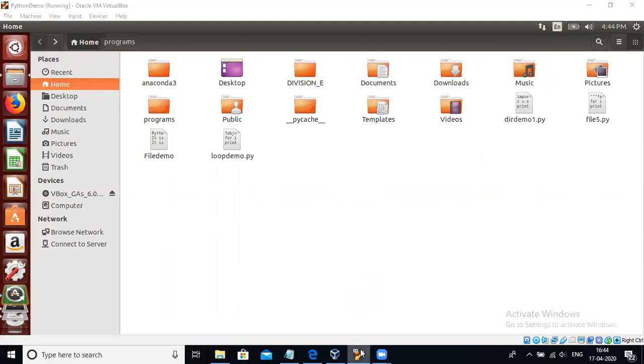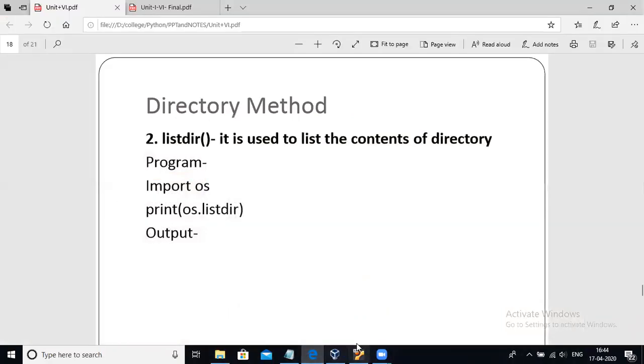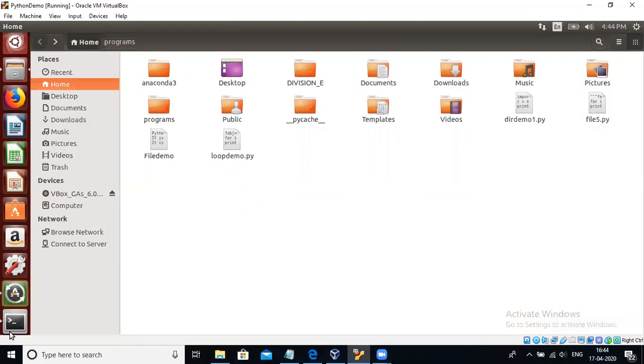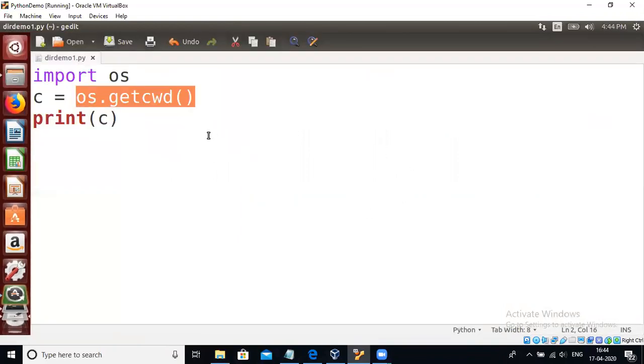So how can you do that? We will write a program for it. To write a program we will use os.getcwd, and instead of this, we will use listdir, right?